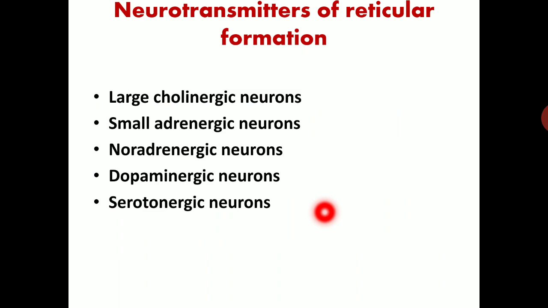Now, the neurotransmitters of this system are large cholinergic neurons, small adrenergic and noradrenergic neurons, dopaminergic neurons and serotonergic neurons.